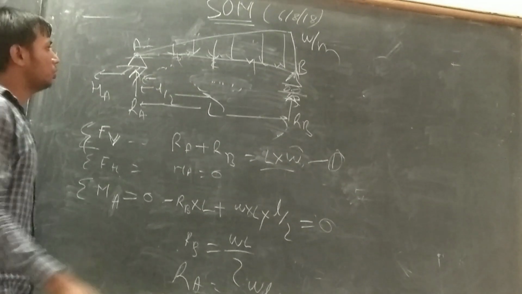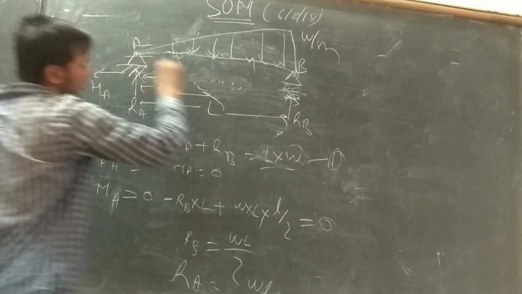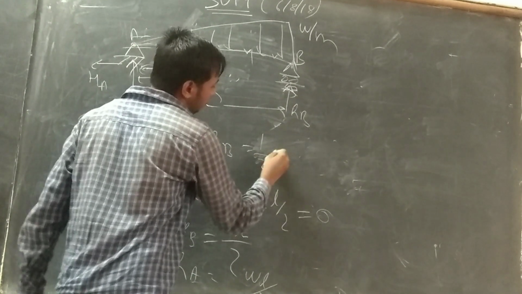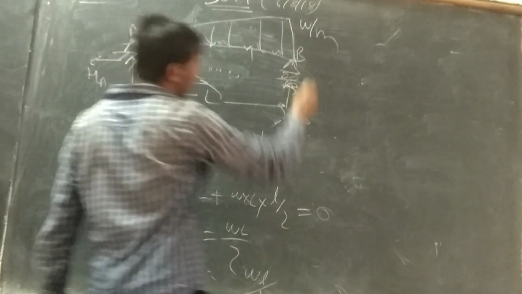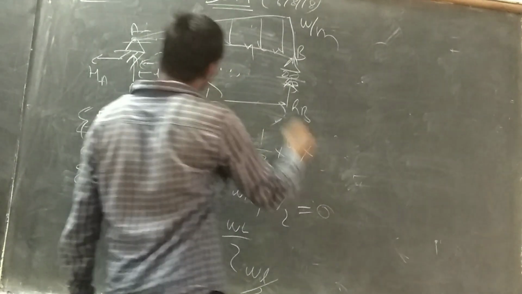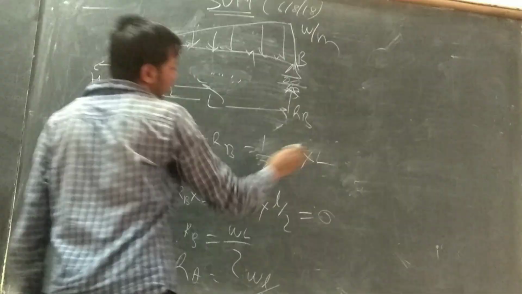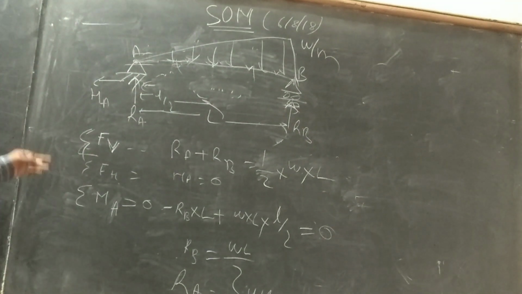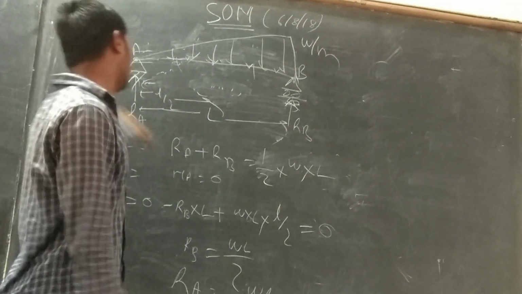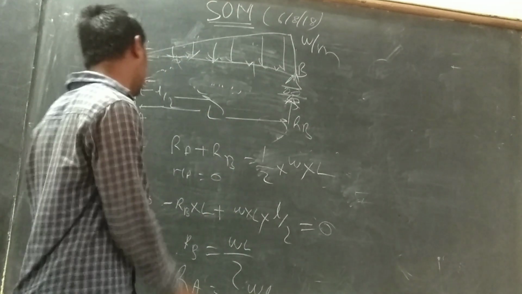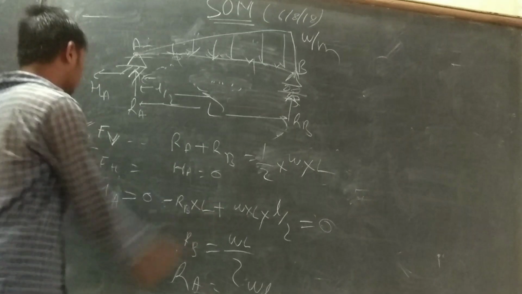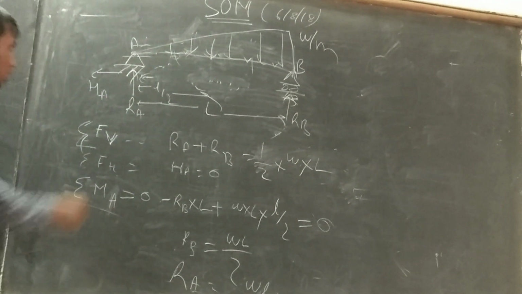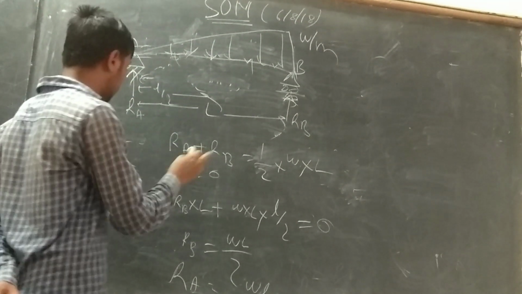We will need the area of the triangle. What is the area of the triangle? It is half into L into W, the total load. Then the sum of the vertical forces is 0, and the sum of the moments is 0. That is the equation.